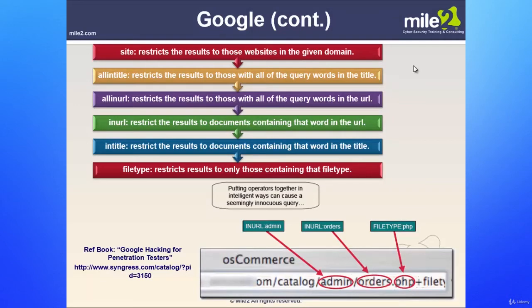We also have the ability, rather than just doing in title, doing things like all in title or all in URL, which basically restrict the results to those with all of the query words in the title, versus just using in title, which restricts the results to documents containing that word in the title. So if you wanted to be more specific, you can do all of the query words in the URL, which makes it again more specific, takes down your search results, things like that. So just keep in mind, as you're going out there and you're doing these things, that it might be a good idea to take a look at some of the results that you get by using some of these operators.